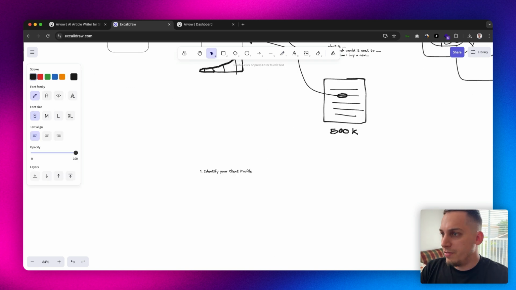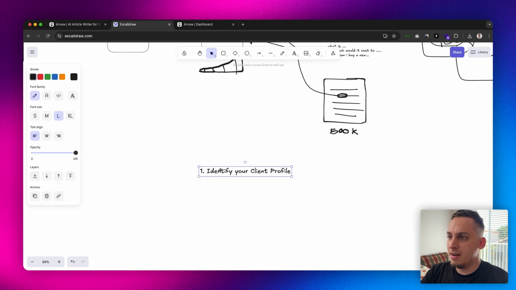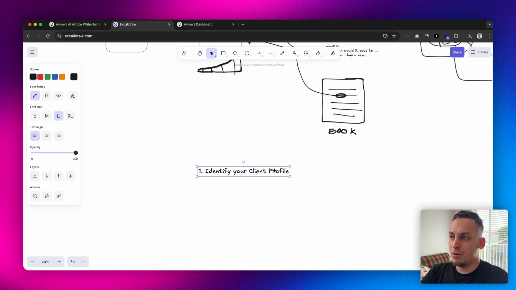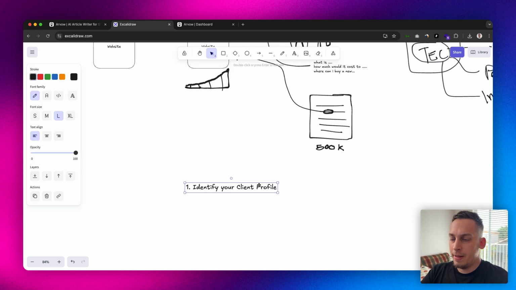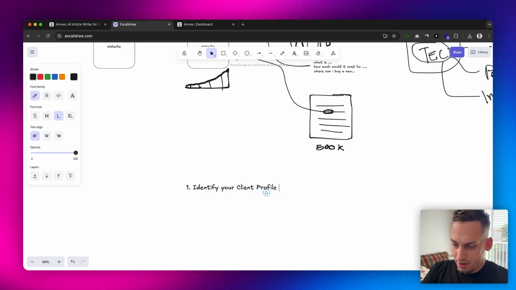So yeah, I would say that the first main thing to solve, or to have in mind, is to identify your client profile: who that person is, what they're dealing with on a daily basis, and what their main problems would be. Another additional point is to identify your client profile plus competitors, right? This is a great way to analyze what type of content they're making and what types of keywords they're using, right?